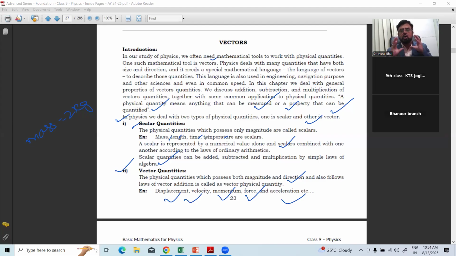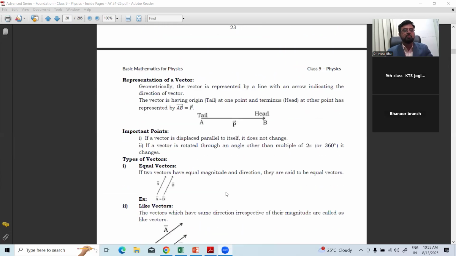Right? So all the physical quantities which are available in physics are classified into scalar quantities and vector quantities based on whether they have magnitude or magnitude and direction. Physical quantities which have only numerical magnitude are called scalars, right? And the scalars can be added, subtracted, and multiplied, whereas vector quantities are those which have both magnitude and direction. Okay, that is a classification.